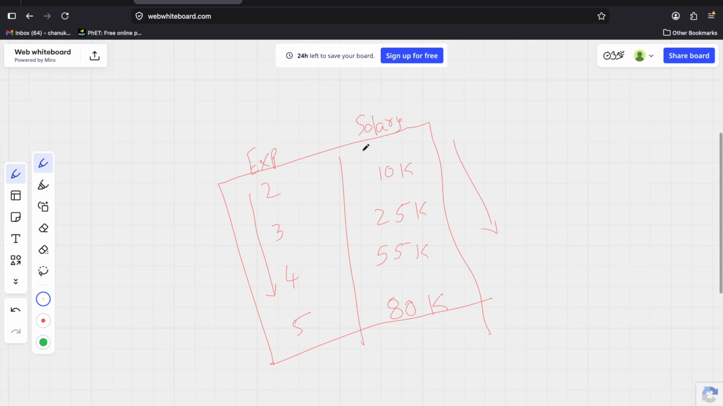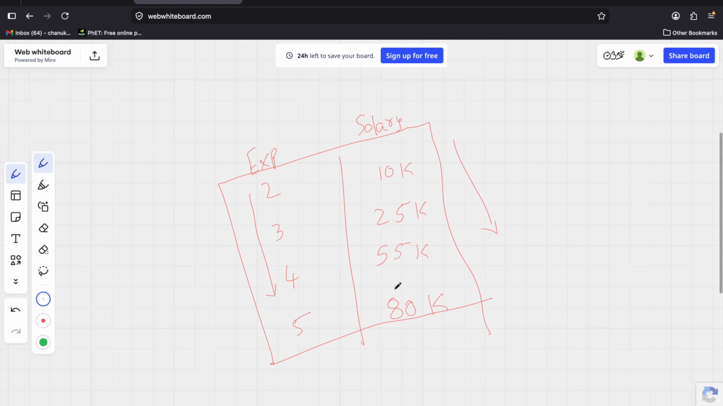The same way, artificial intelligence also learns. If the experience is 2, then the salary is 10. If it is 3, 25. If it is 4, 55. If it is 5, 80. As the experience increases, salary also increases. The same way, artificial intelligence will also learn, guys.